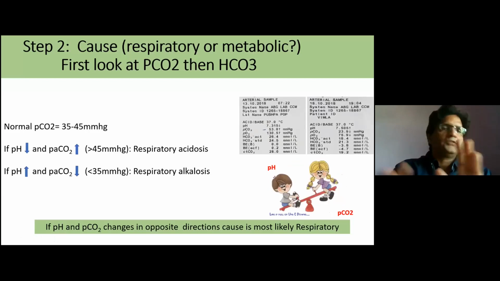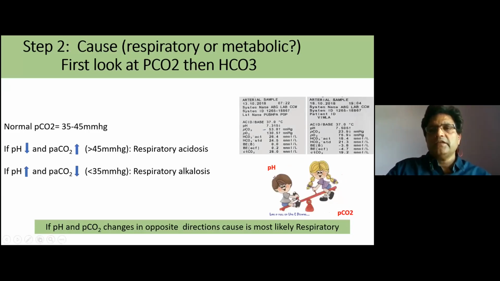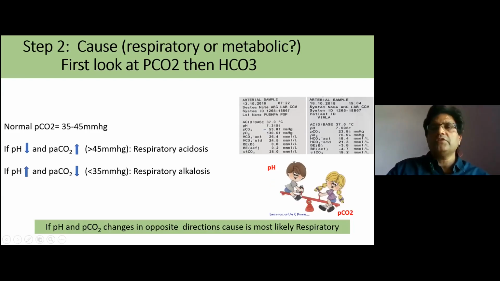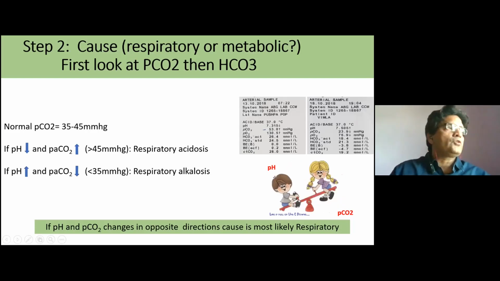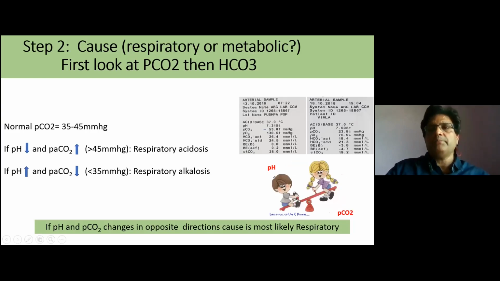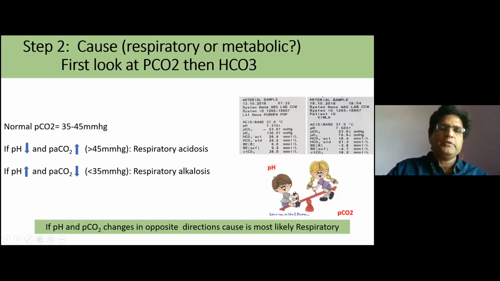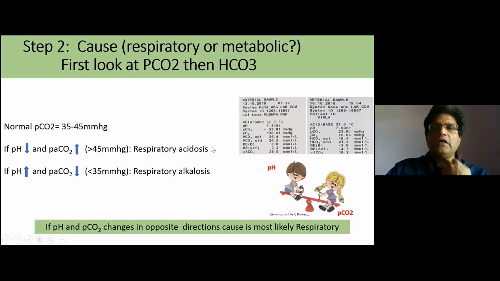Just to disclose, all these ABGs are taken from the COVID ICUs, and for your review, we have pasted these ABGs for reference. In the other example, the pH is increased, so this is alkalemia. And if you see, the PCO2 has dropped. We have not gone into the bicarbonate at this point. So we can definitely say this increase in pH, that is alkalemia, is because of the drop in PCO2.